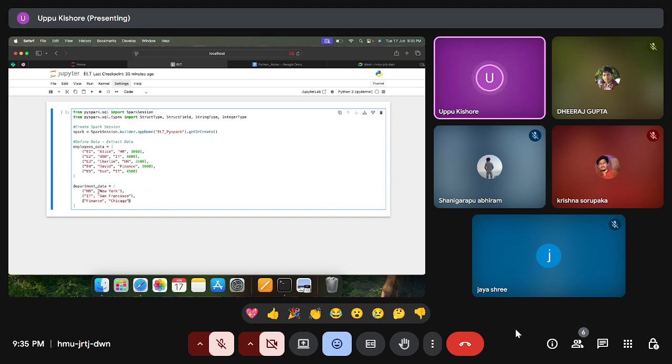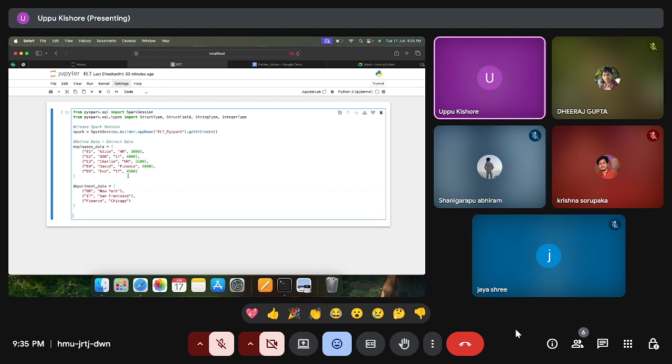So we have employees data and department data. Both are a list of tuples. These are not data frames.